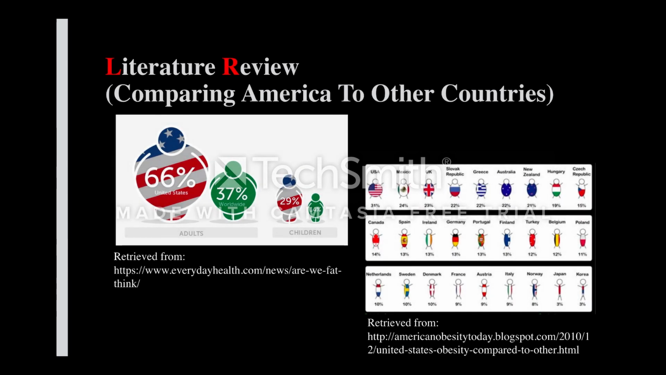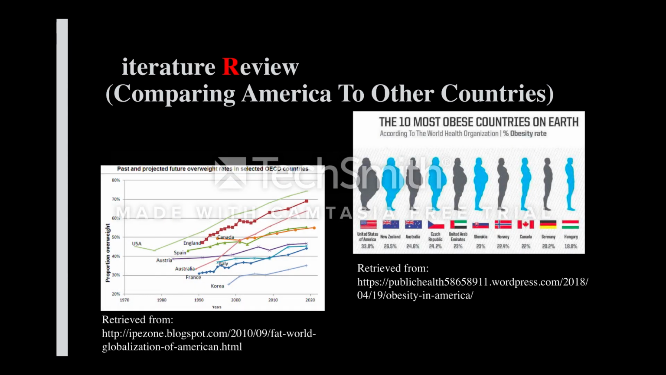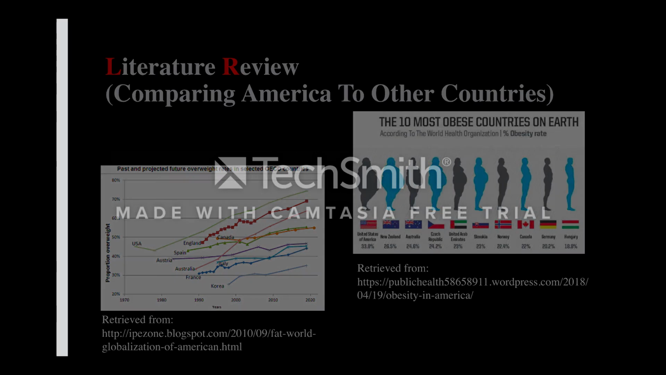Moving forward, we can see that the United States is the leading country with the most obesity. The picture on the left shows America compared to the rest of the world in both children and adults. The right picture shows the US with many other countries. These graphs are just another way of seeing America as the leading country with the highest obesity count. To conclude,